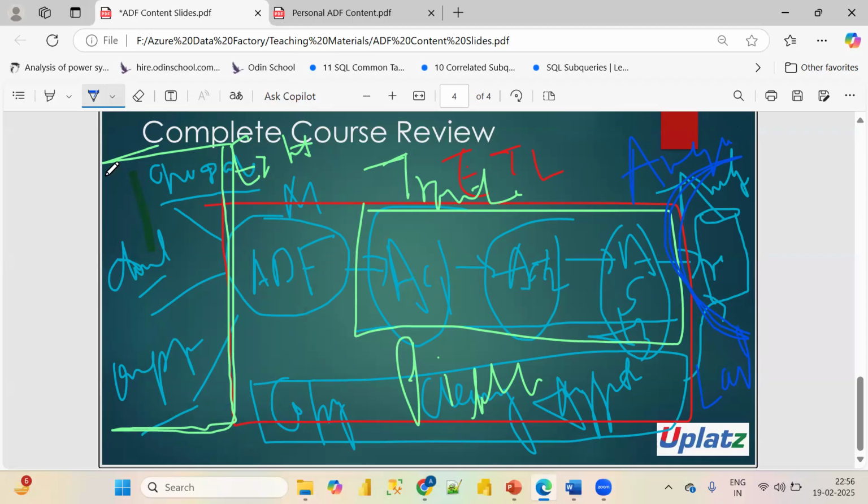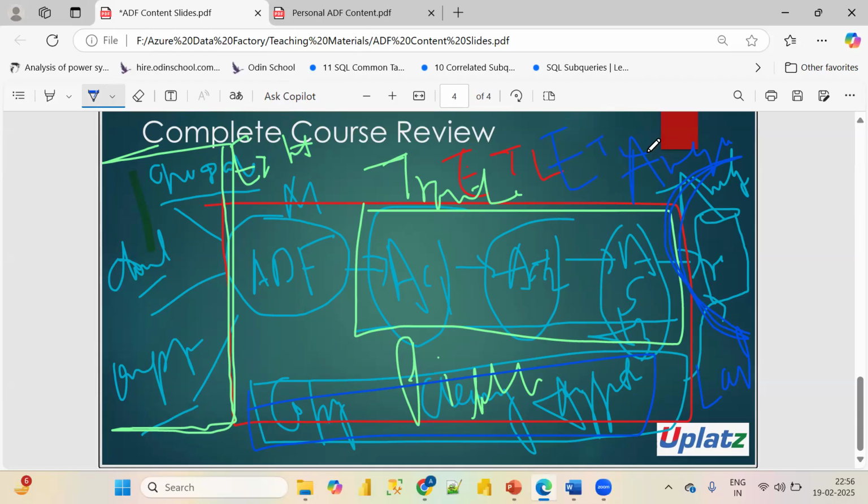These are the three things which our Azure Data Factory is doing. First, it is extracting the data from all the different sources, then it is transforming the data with the help of this complete pipeline, and then it is transferring the data from this pipeline into the destinations where the data will be used by our BI analyst, data analyst, or data scientist for their requirement. So this is how our Azure Data Factory is an ETL tool.